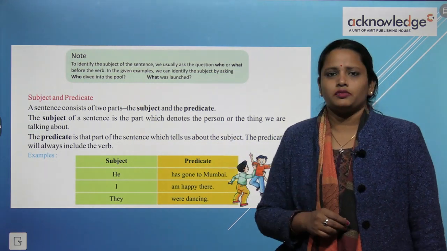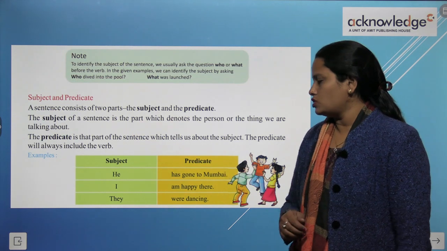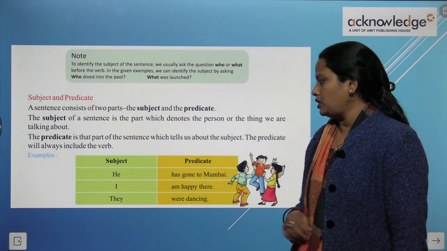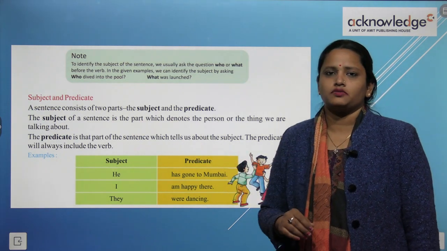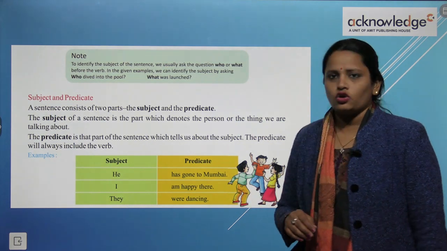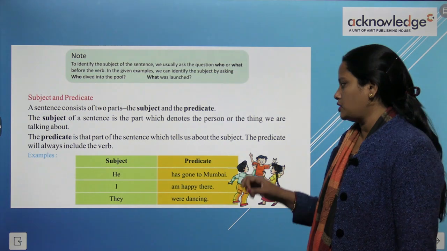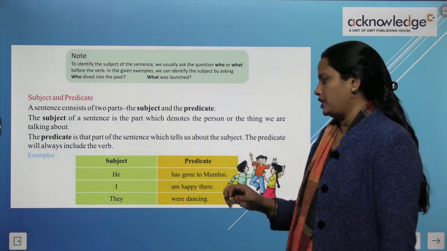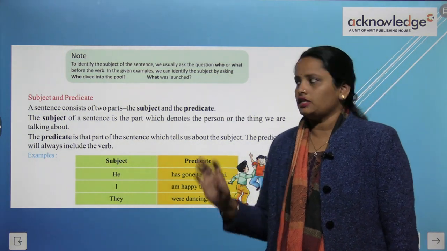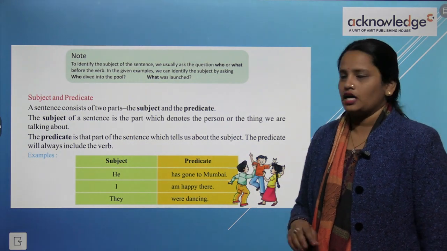So here some examples are given. He has gone to Mumbai. So here he is the subject and has gone to Mumbai is the predicate. I am happy there. I is the subject and am happy there is the predicate. They are dancing. They is the subject and are dancing is the predicate.